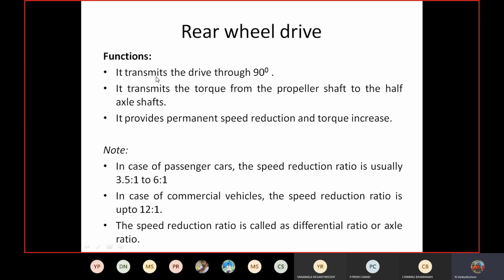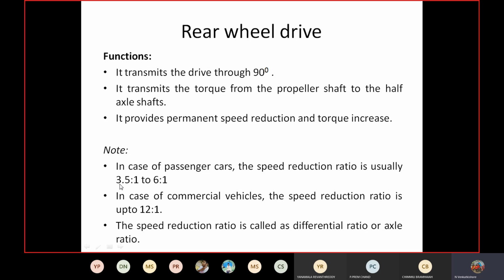The functions of the rear wheel drive: it transmits the drive through 90 degrees, transmitting torque from the propeller shaft to the half axle shafts. It provides permanent speed reduction and a torque increase. Suppose in case of passenger cars, the speed reduction ratio is 3.5:1.